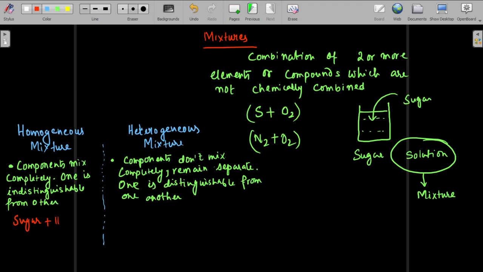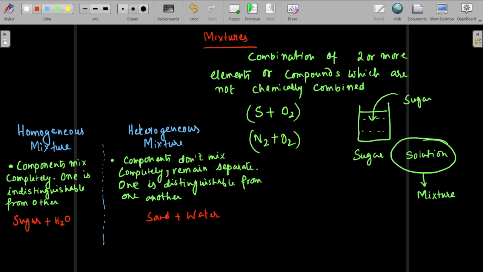For example, you can write sugar plus water, which is homogeneous. Sand plus water is a heterogeneous mixture because sand is not going to dissolve in water. Then suspension. Emulsion is one kind of suspension, though not exactly. Like milk. Milk is not a homogeneous mixture. We'll understand it later. It's basically a heterogeneous mixture. Don't worry, we'll do all these things: emulsions, salts, and everything.